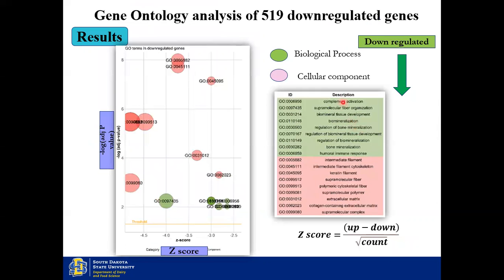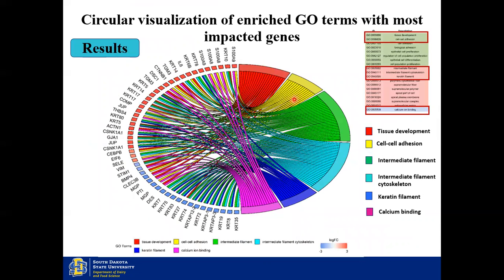The same ones were seen for the downregulated genes, and those two which I have seen previously come in the downregulated category, which is seen over here. This is a separate type of visualization of the enriched GO terms. Here the most impacted genes were plotted against the C-score. These are the ones which are upregulated, and these ones are downregulated.